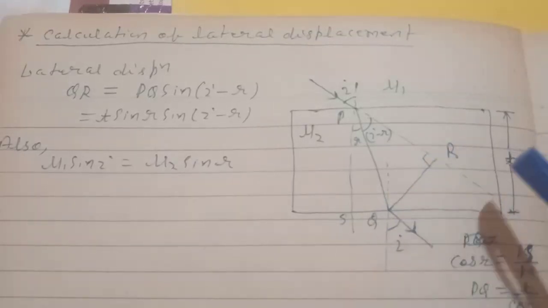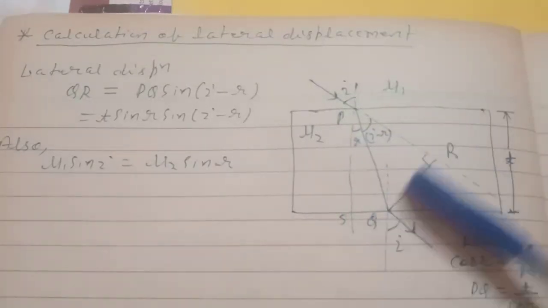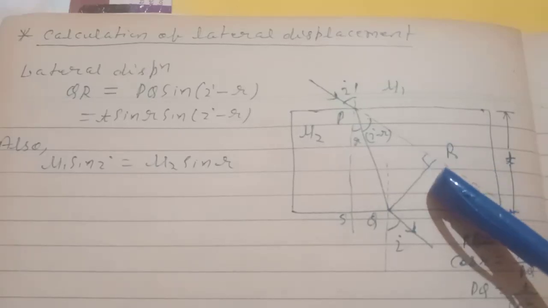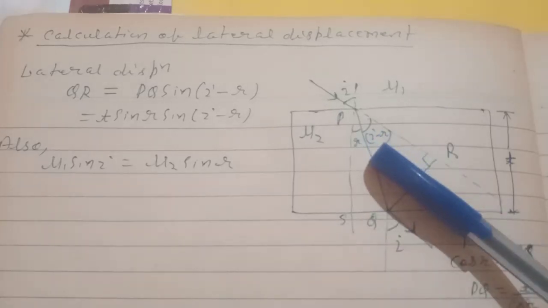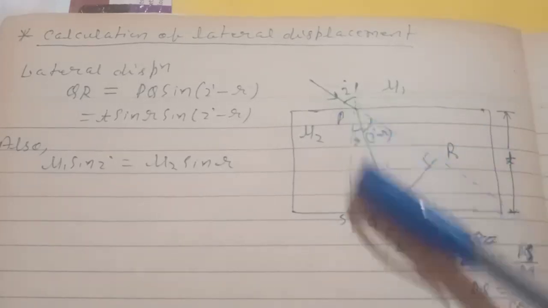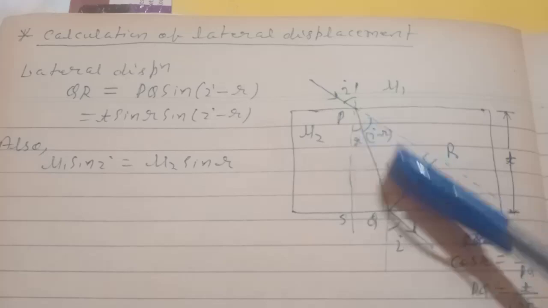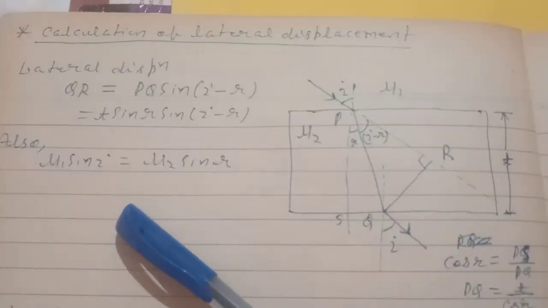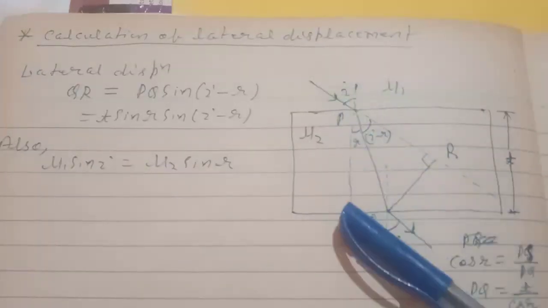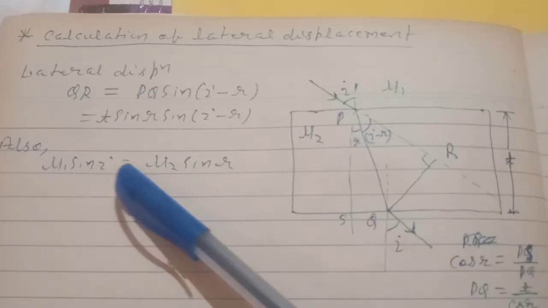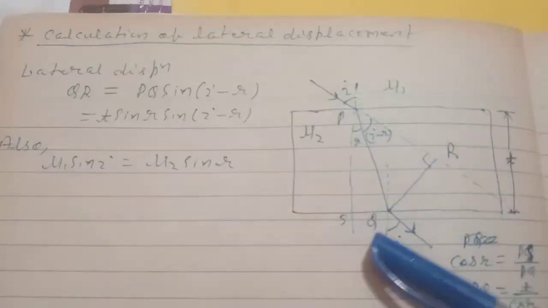Now lateral displacement or lateral shift can be calculated by using a formula. Here we have to calculate QR, this is perpendicular, so we can write from the sine rule, sin(i minus r) equals QR by PQ. So QR will be equal to PQ sin(i minus r), or if the thickness of this medium is t, then PQ is the thickness of this medium.